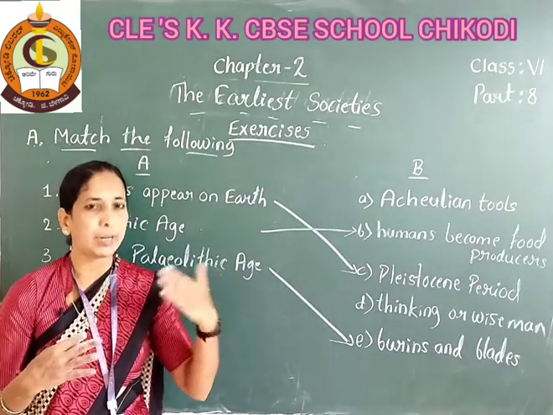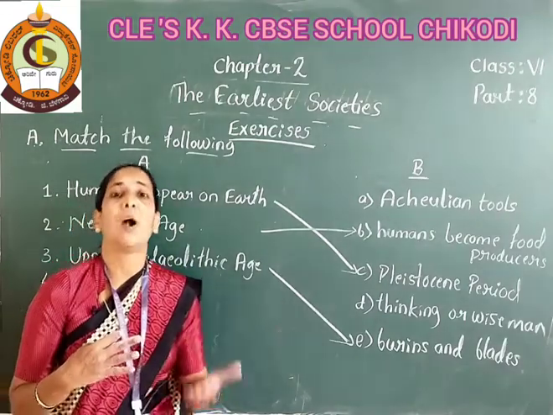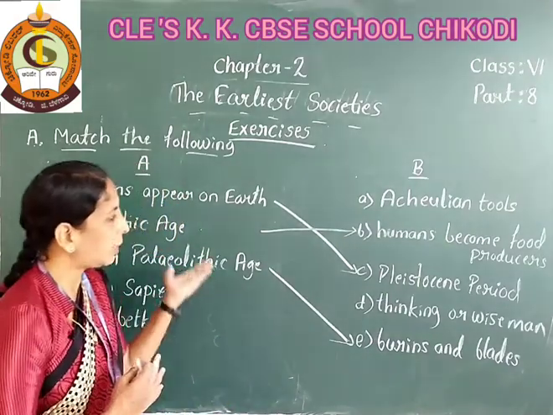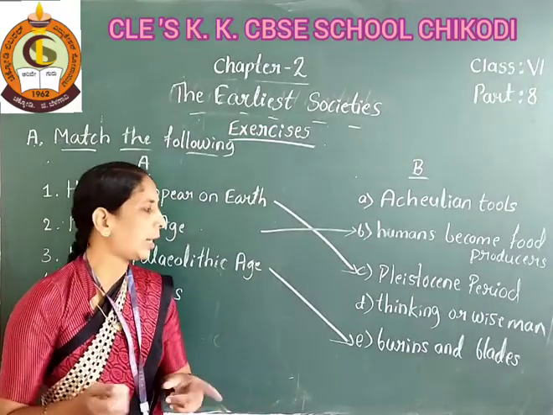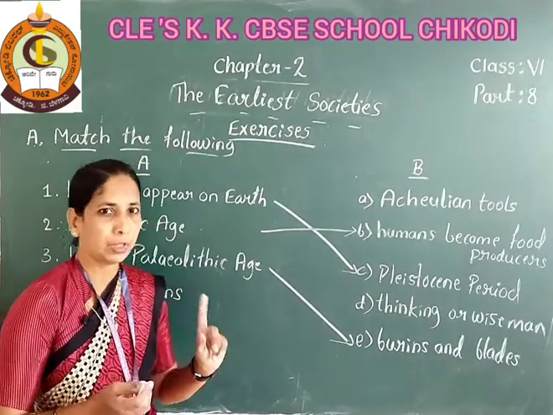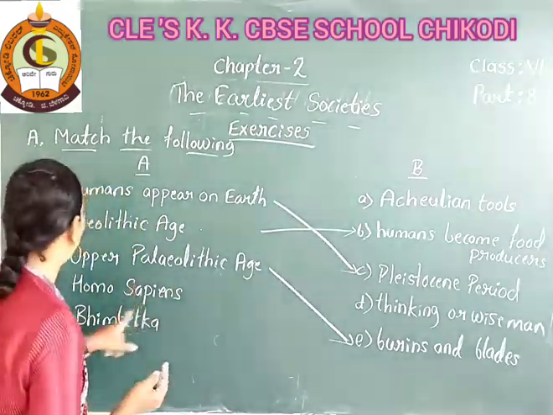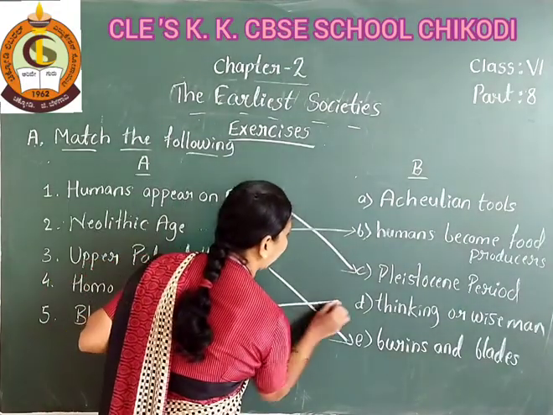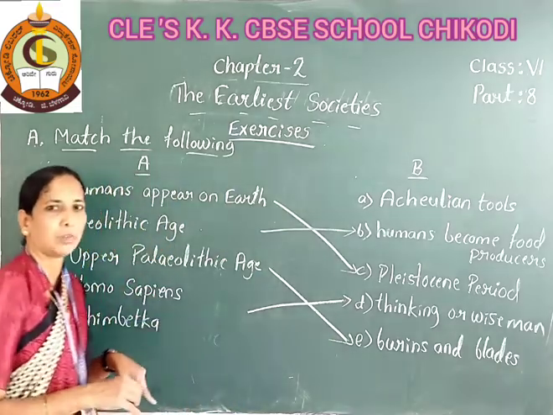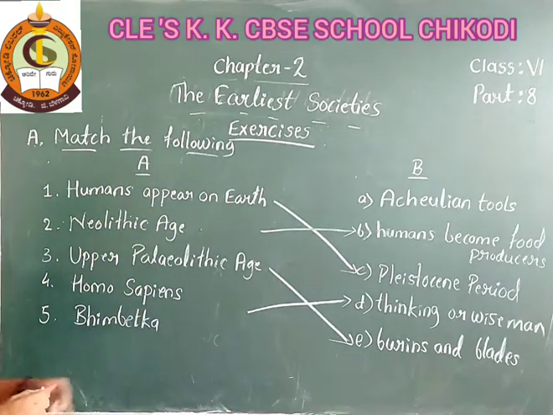Afterwards, with changes in their body, we called them Homo erectus. And lastly, when they were totally developed, we call them Homo sapiens, the thinking or wise man.